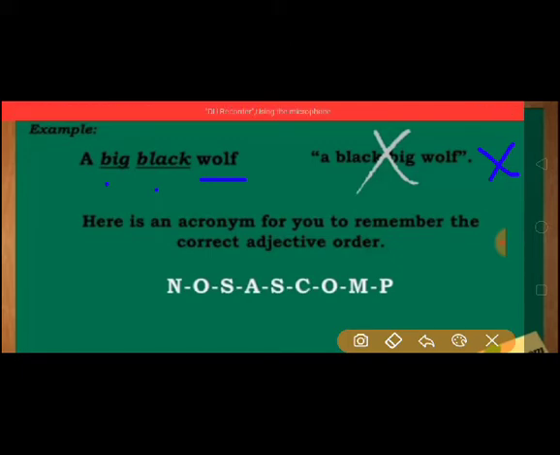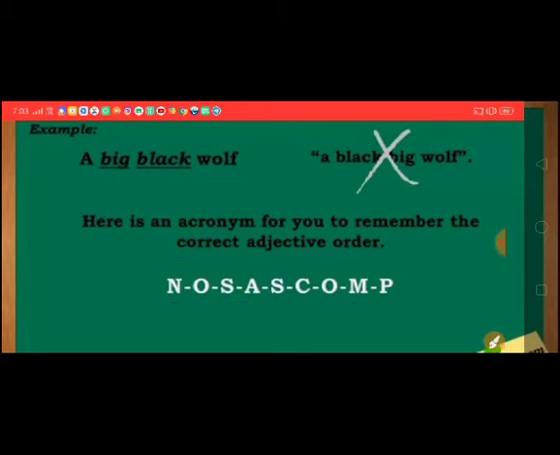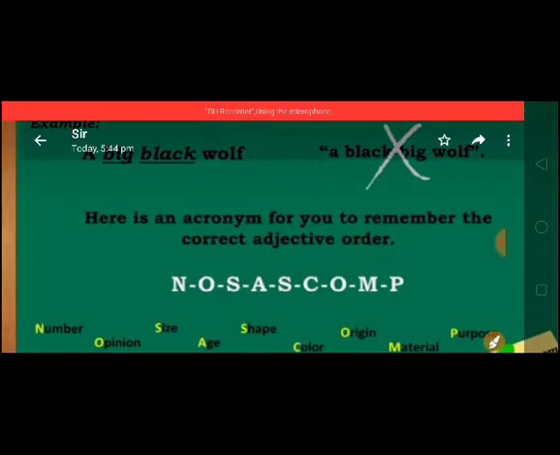NOSASCOMP. Understood, dear children? So, write it down fast. Take a screenshot. Now, what does it mean? I am going to explain it to you.